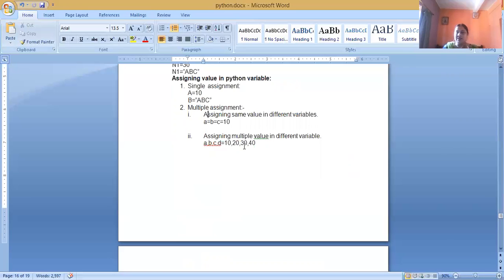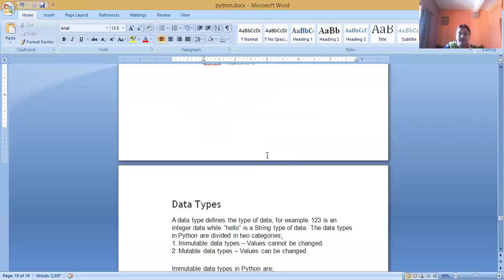First is assigning the same value to different variables, here A equals B equals C equals 10. Second is assigning multiple values to different variables, A, B, C, D equals 10, 20, 30, 40, where different values are assigned to different variables.